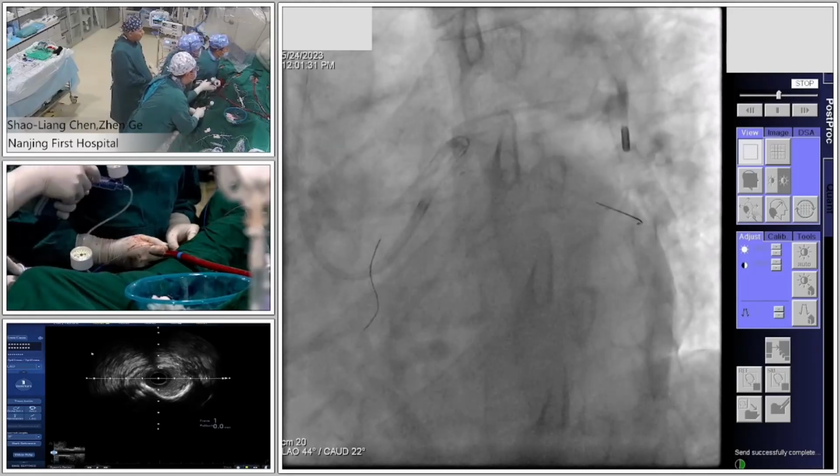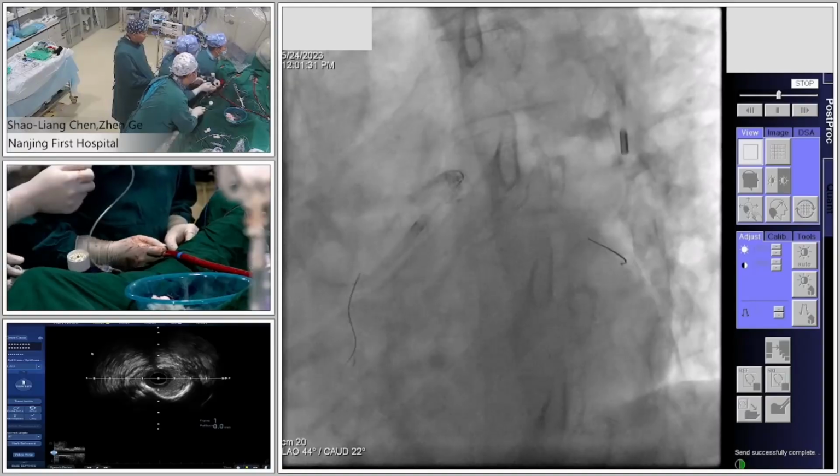Okay, so the balloon can easily get into the circumflex. Okay.